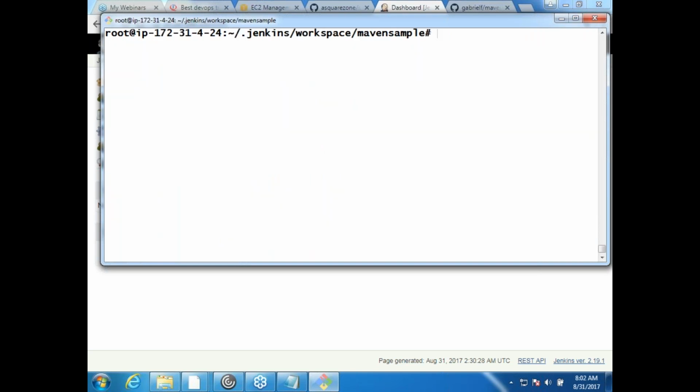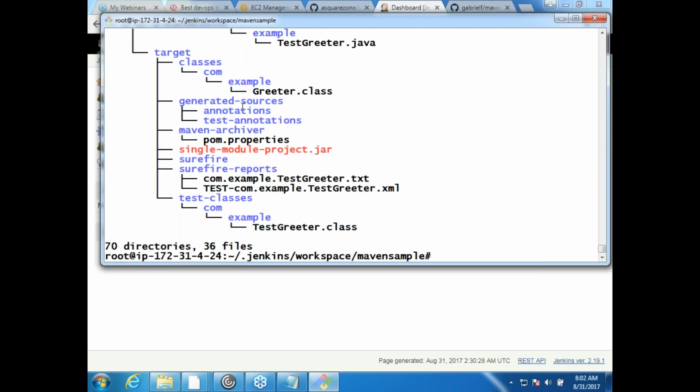Fine. Now all of your build results will be present here. If you do tree from here, you would see the target, and in the target you would see single module project.jar, all of that. So if you want to copy these builds and paste them somewhere, directly or indirectly, you would come to this folder and copy the files. Whether you do it directly with cp, or there is already some way in Jenkins, that is your choice. There are multiple ways of doing it.